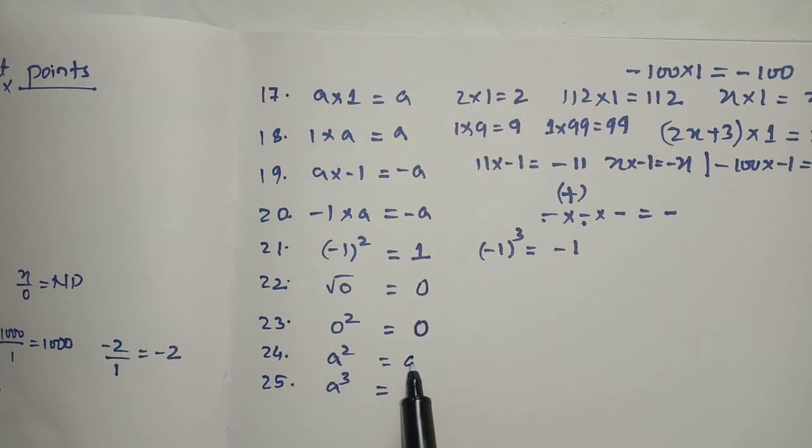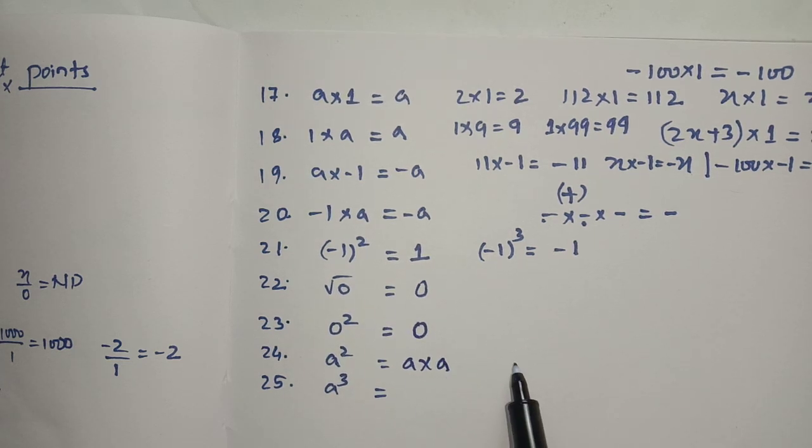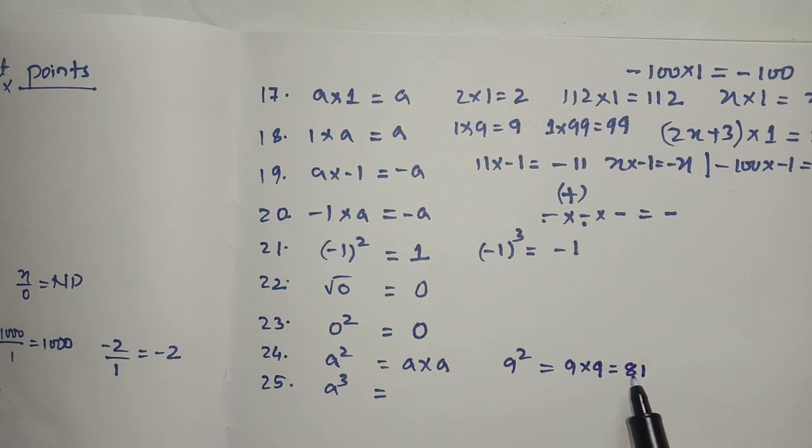A square can be written as A into A. For example, 9 square is 9 into 9. 9 9s are 81. Some students used to make a mistake here: 9 square, 9 2s are 18. That is wrong. 9 square means you have to multiply 9 2 times. Suppose x into x, answer will be x square.